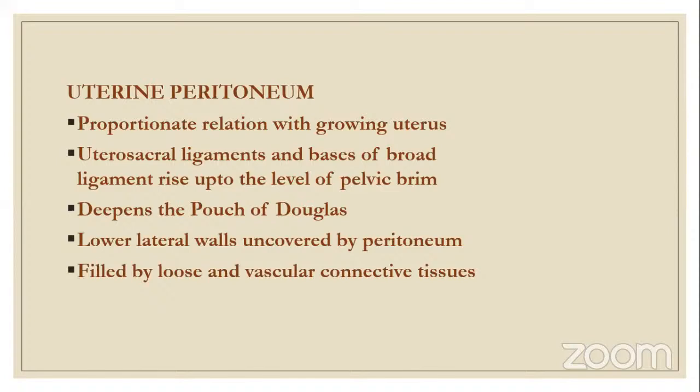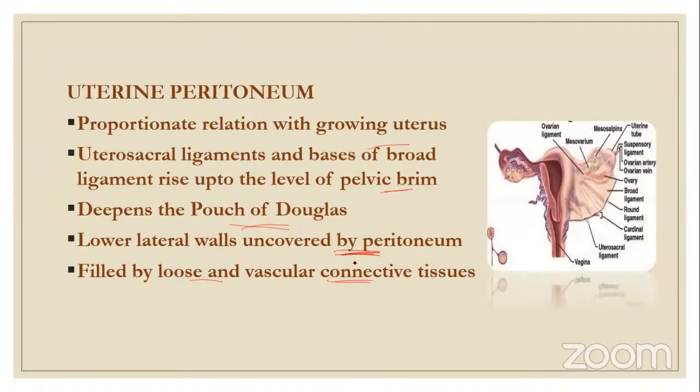Now, what are the changes in the peritoneum? The peritoneum increases in proportion with the growing uterus. The uterosacral ligaments and the bases of the broad ligament rise up to the level of the pelvic rim and deepen. The pouch of Douglas gets deepened, and the lower lateral walls are uncovered by the peritoneum. So there is no peritoneum in the lower lateral walls, and they are filled by loose and vascular connective tissue. So these are the changes that happen in the peritoneum.